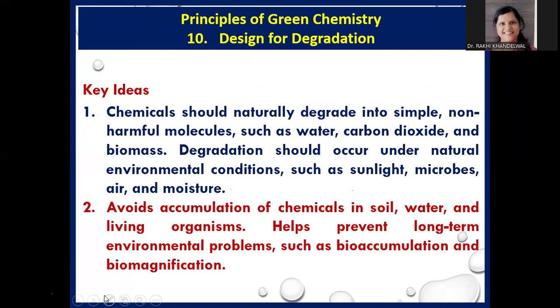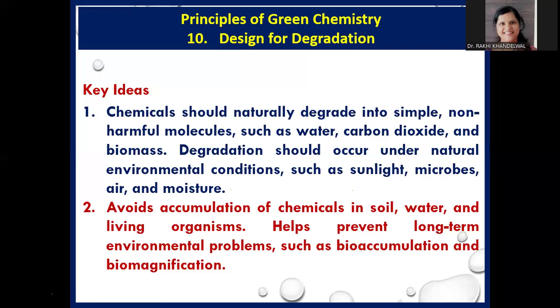So the key idea for design for degradation, that means the 10th principle of green chemistry, is that chemicals should naturally degrade into simple, non-harmful molecules such as water, carbon dioxide, and biomass. This degradation should occur under natural environmental conditions such as sunlight, microbes, air, and moisture.